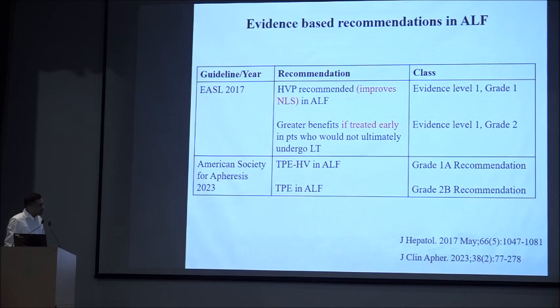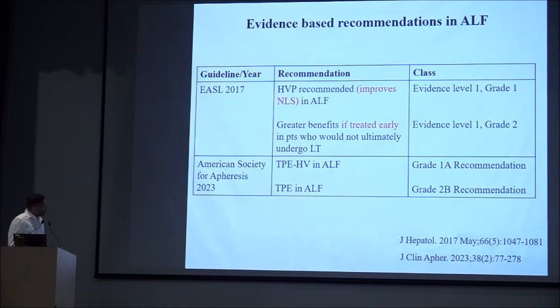Now on the basis of the various adult RCTs and studies, ESL recommends therapeutic plasma exchange. Definition here is biochemical evidence of acute liver dysfunction with coagulopathy. The only difference from adult is in coagulopathy: we are saying INR more than 2 even in absence of HE can be ALF, and INR more than 1.5 with HE. That is the only difference, the rest is similar to the adult. So HE is not mandatory.